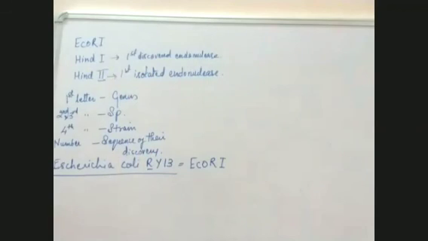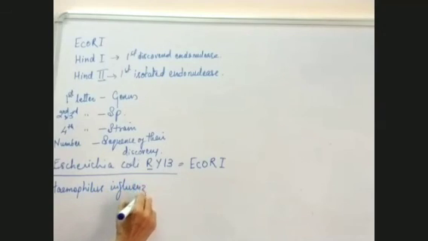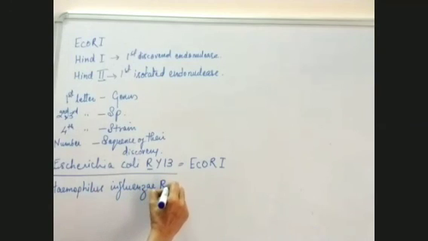Now, how was the name given? HindII. The bacterium which was used was Haemophilus influenzae, and its strain was Rd, capital R, small d.